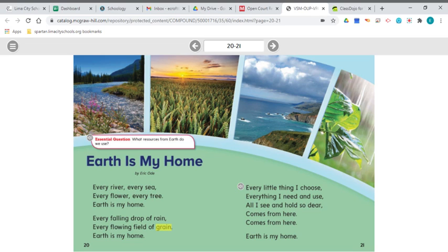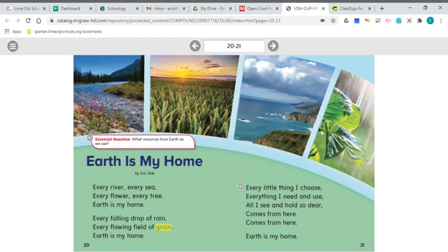Now, like I mentioned before, this is a poem. And when we're talking about poetry, there are some things that are common with poems, such as sentences can be broken into different lines. And each part's given that line of its own, just like we see here at the very beginning. It's not the end of a sentence because that's a comma. The end of the sentence comes at the second line. So sometimes sentences are broken into different lines. Words often rhyme in poems, and sometimes words are repeated in poems.